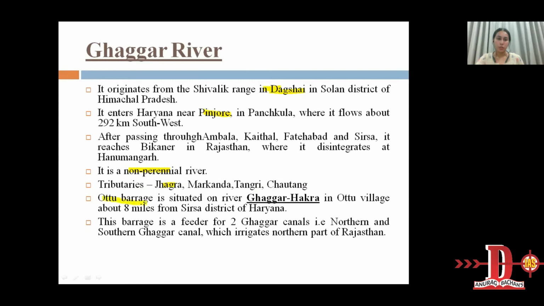The Ottu Barrage is situated on the Ghaggar-Hakra river in Ottu village, about 8 miles from Sirsa in Haryana. This barrage is a feeder for two Ghaggar canals, the northern and southern Ghaggar canal, which irrigate the northern part of Rajasthan.